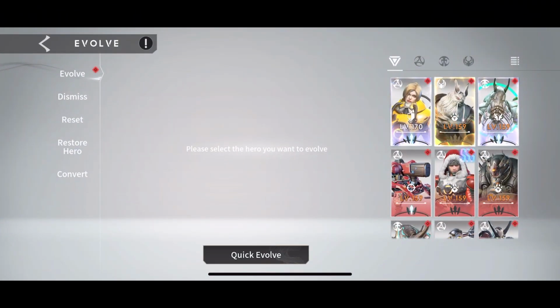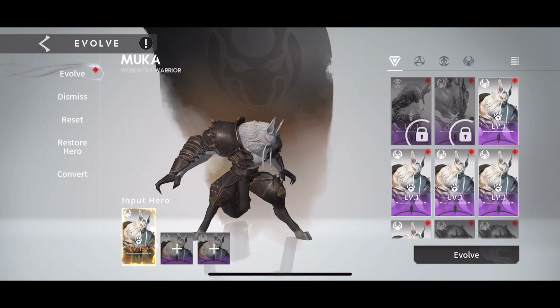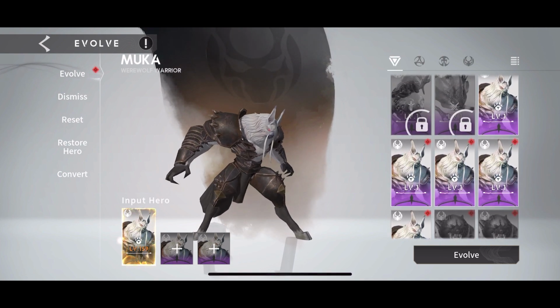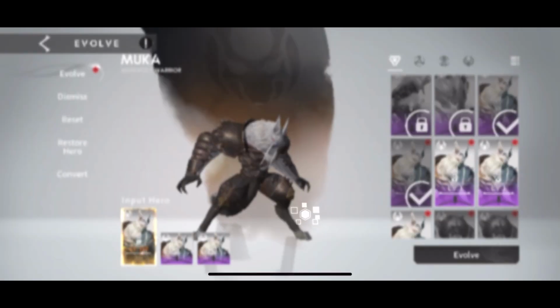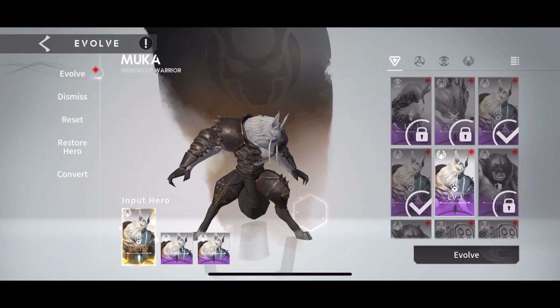Hey everybody, we are now ready to evolve some things. So we need to see what kind of food we have, because that's what matters most. But first, since we don't have to worry about food for Muka, we're going to see how many copies of him we have. So we have 1, 2, 3, 4, 5. We have 5 copies, but only 4 are going to be used here. So let's go ahead and do this. We'll get our Muka. Mortal 1. There we go. And a Mortal 2.